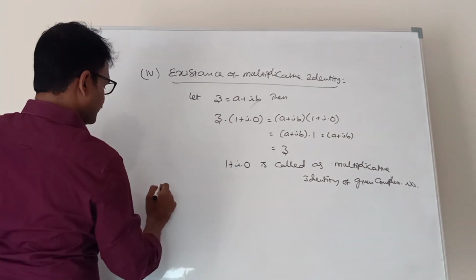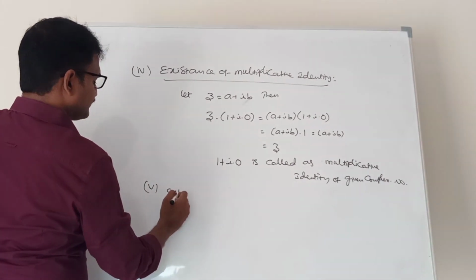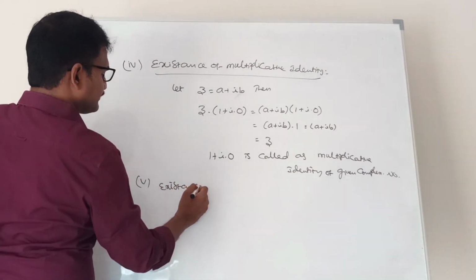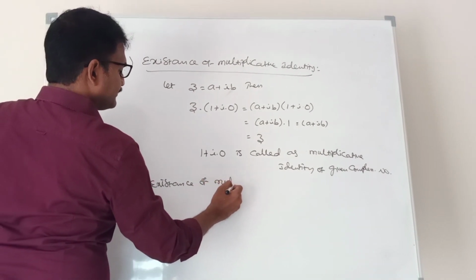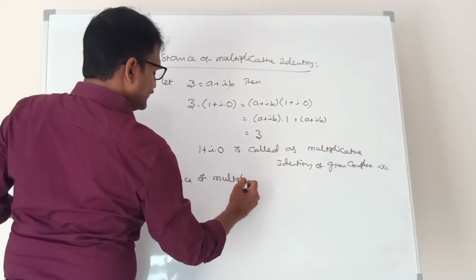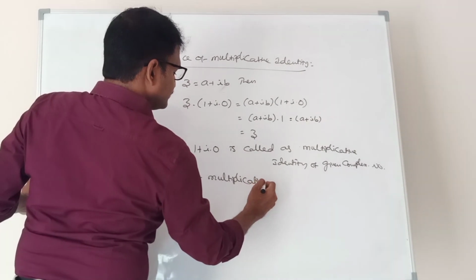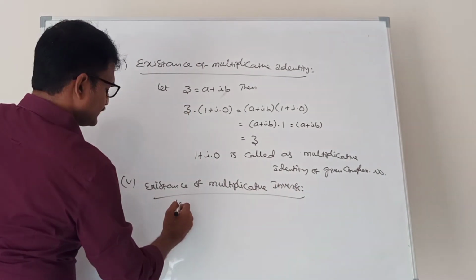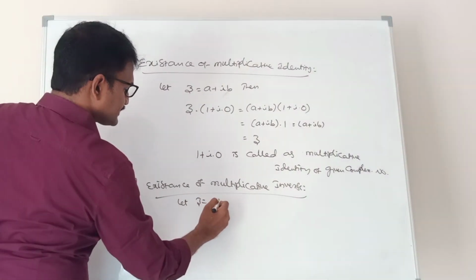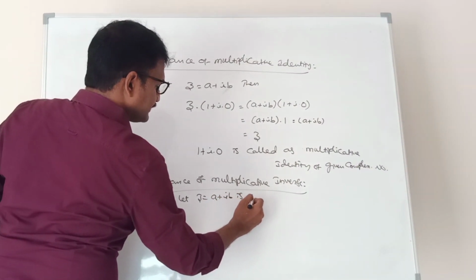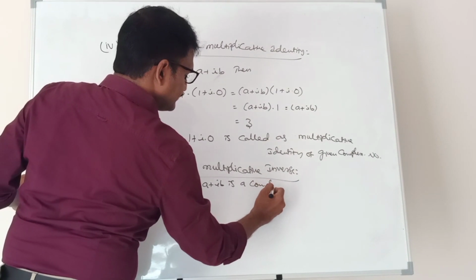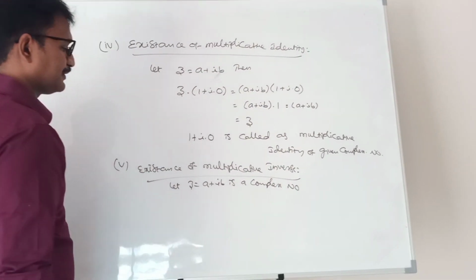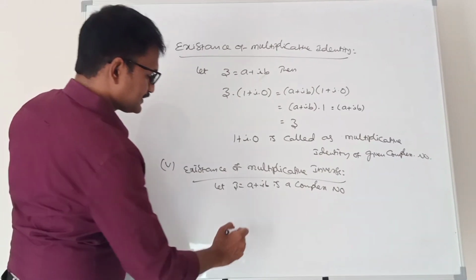Next, the fifth one, existence of multiplicative inverse. Let Z is equal to A plus iB be a complex number.